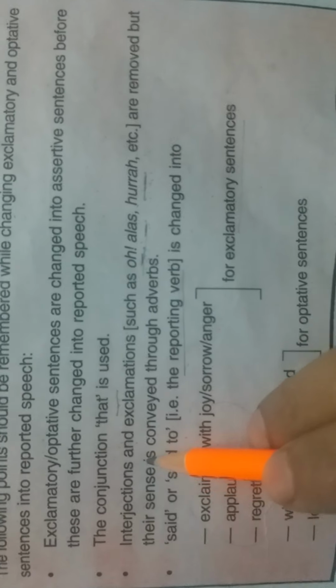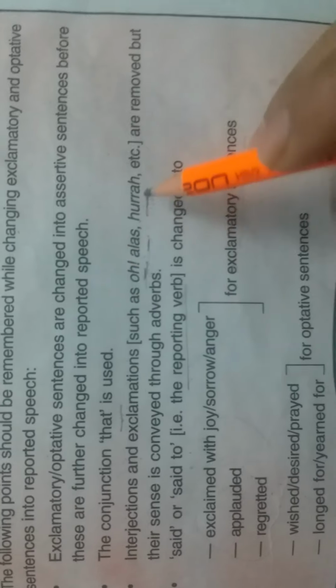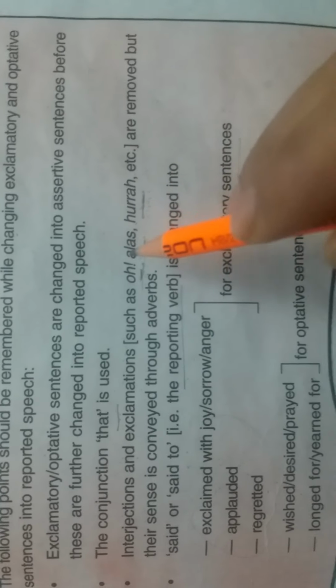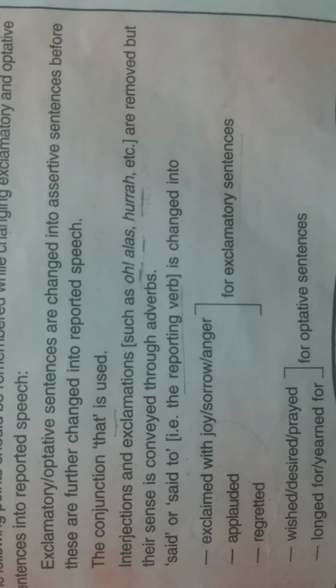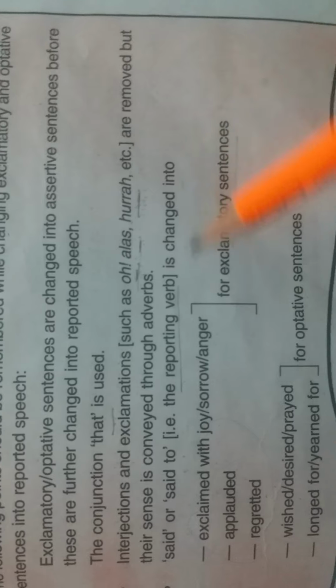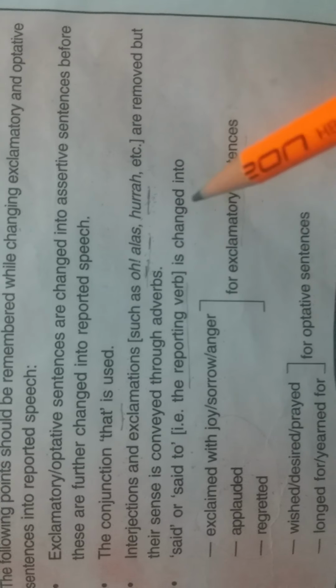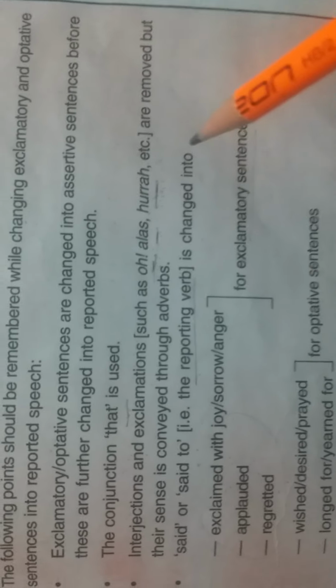Next is interjections and exclamations such as oh, alas, hurrah. These are all interjection words, and these words express certain feelings or emotions. We remove them, and instead of these words, we use some adverbs to express the same sense, like unhappily, sorrowfully, or we may use an adverb of degree like very.